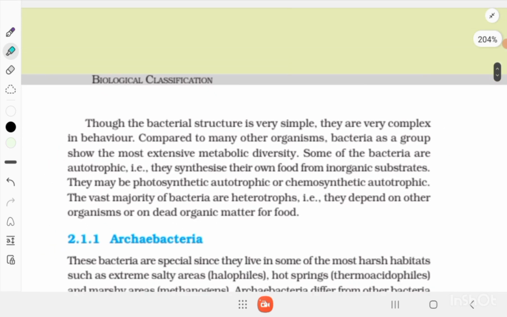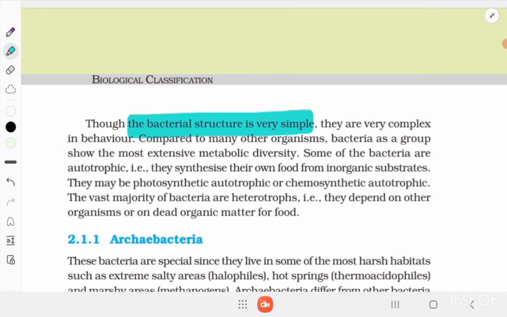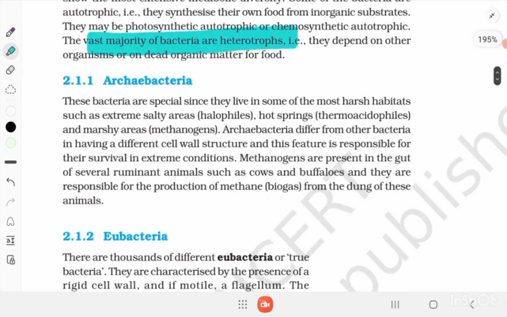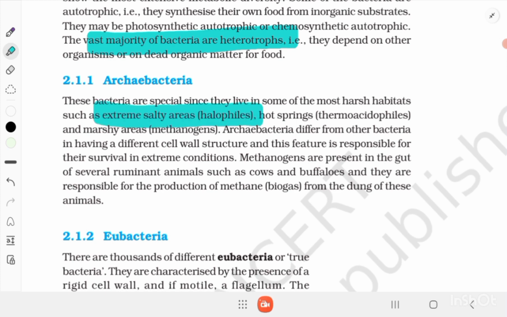Though the bacterial structure is very simple, they show very complex behavior. Compared to many other organisms, bacteria as a group show the most extensive diversity. Some of the bacteria are autotrophic, that is, they synthesize their own food from inorganic substances. They may be photosynthetic autotrophs or chemosynthetic autotrophs. The vast majority of bacteria are heterotrophic, that is, they depend on other organisms or dead organic matter for food. Archaebacteria: these bacteria are special since they live in some of the most harsh habitats such as extremely salty areas, that is halophiles, hot springs, that is thermoacidophiles, and marshy areas, methanogens.